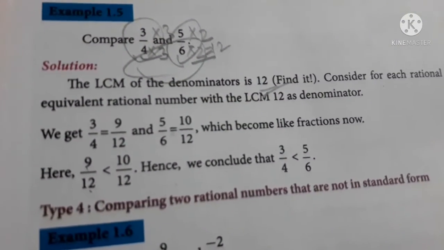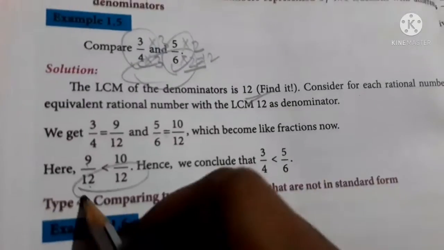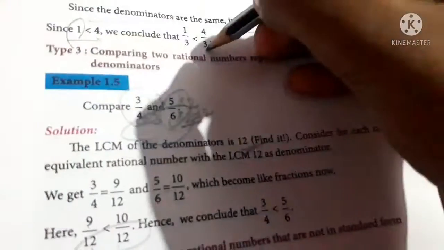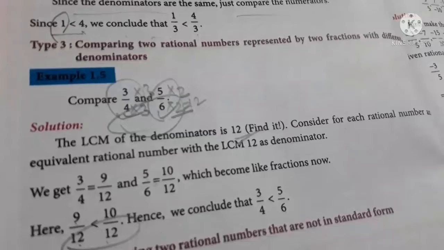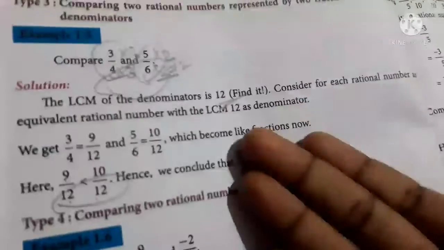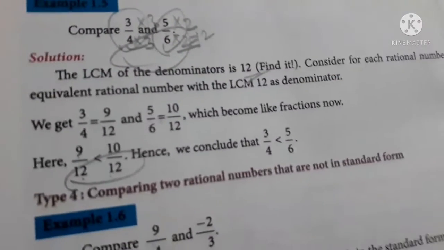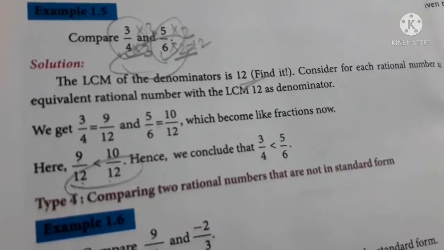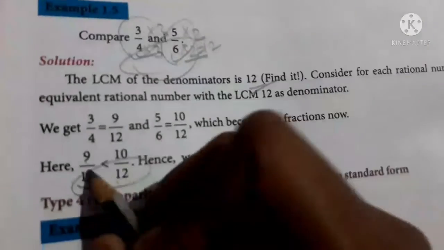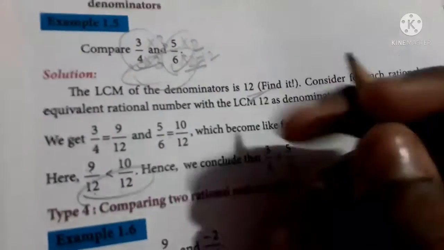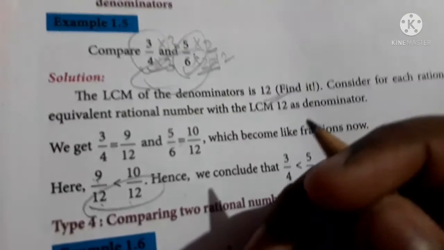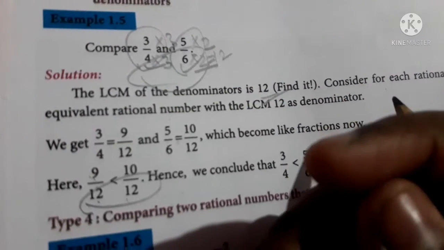So now you can compare. Here the denominators were already equal, but there we made the denominators equal. Then we can compare easily, right? So now compare: is 9 greater or is 10 greater? Obviously 10 is greater, so 10 by 12 will be greater than 9 by 12.